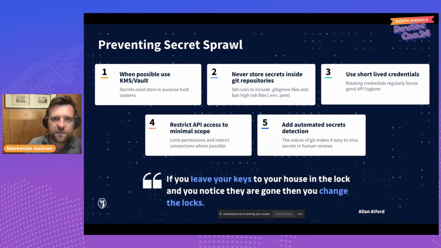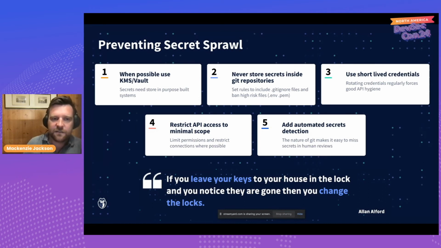Use short-lived credentials where possible, or even better, dynamic credentials so that they're being generated just in time. This means that if a credential is exposed, you've set up a policy or a routine of rotating them so that it will not be a threat anymore.